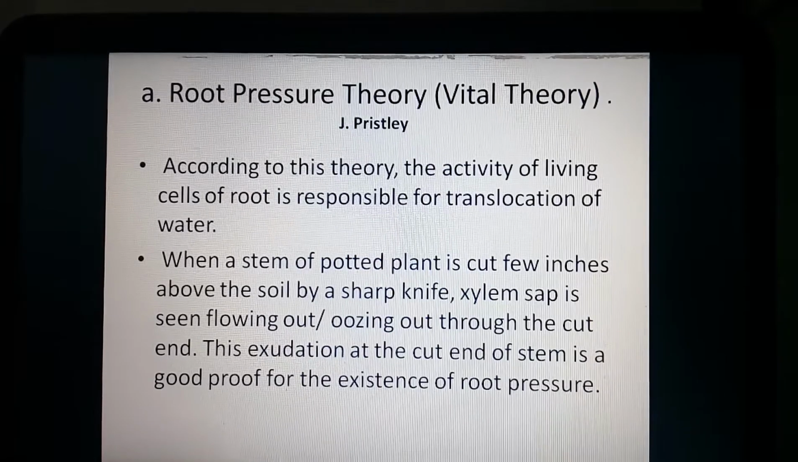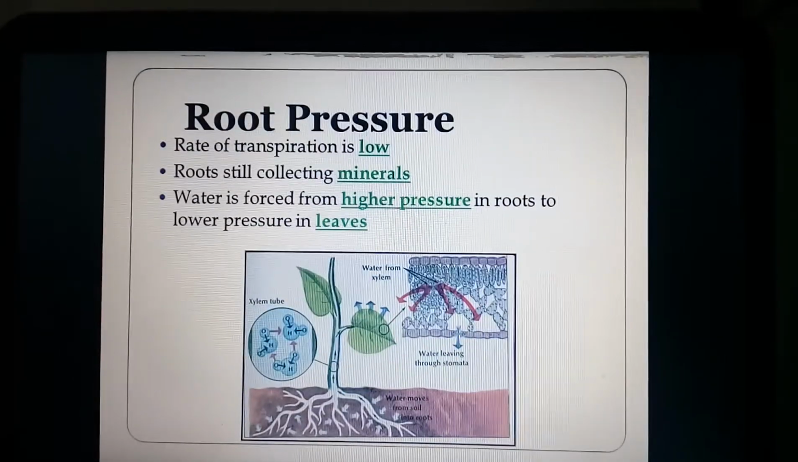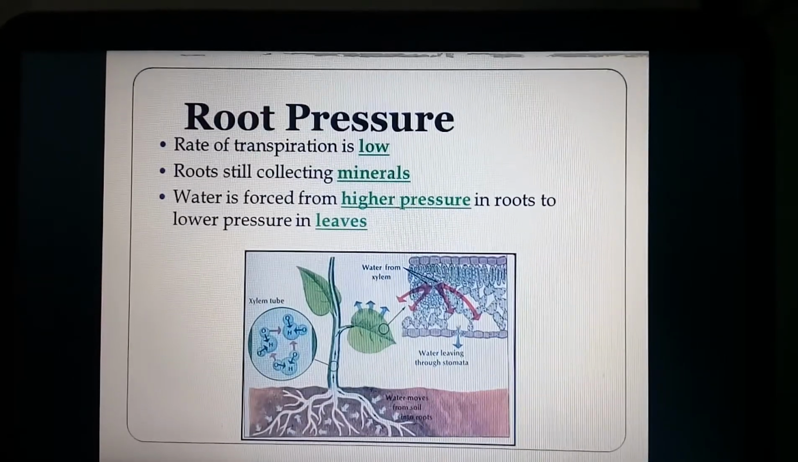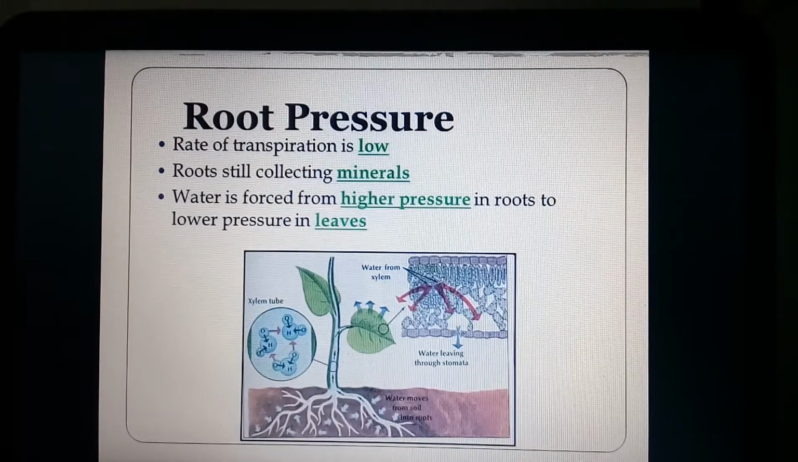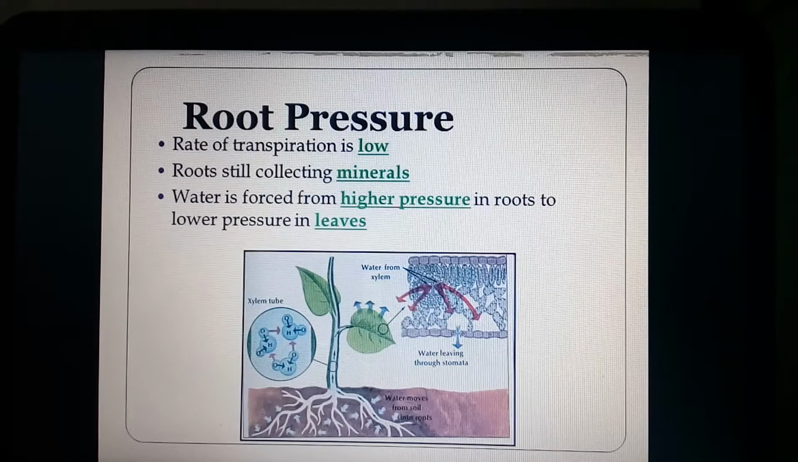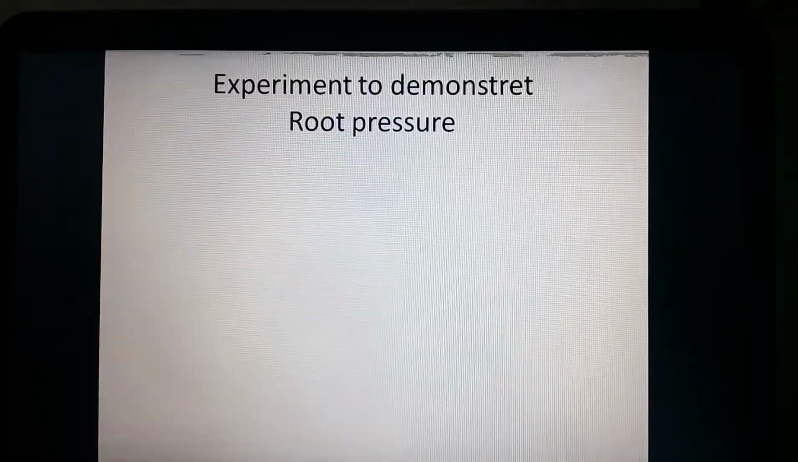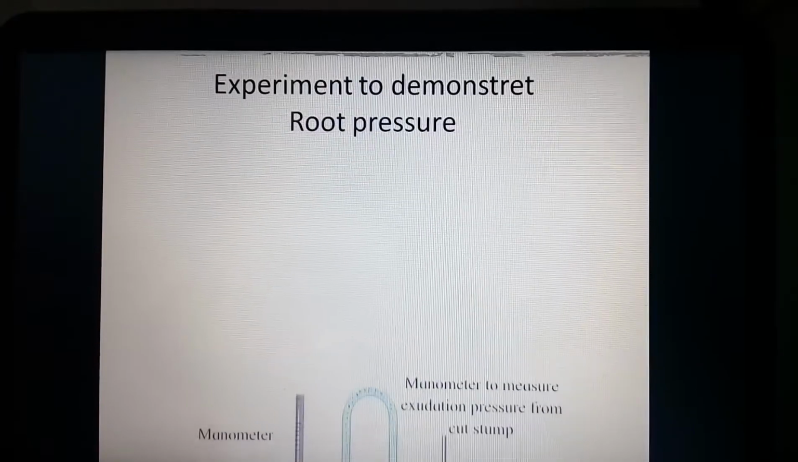Now you can observe in this case the root pressure. The rate of transpiration is low, and that affects the root pressure. It goes on increasing. Roots are still collecting the minerals. Water is forced from the higher pressure in the roots to the lower pressure towards the leaves. That is about some facts related to the root pressure.